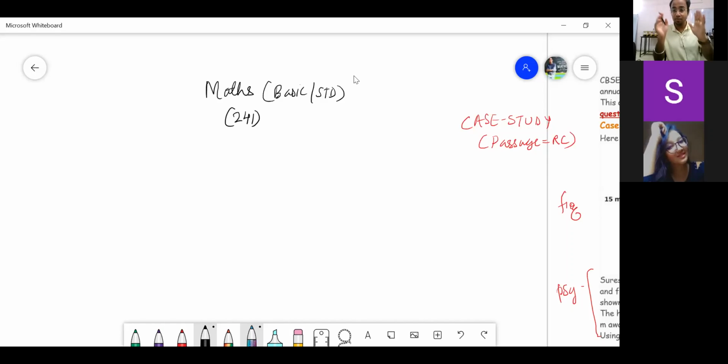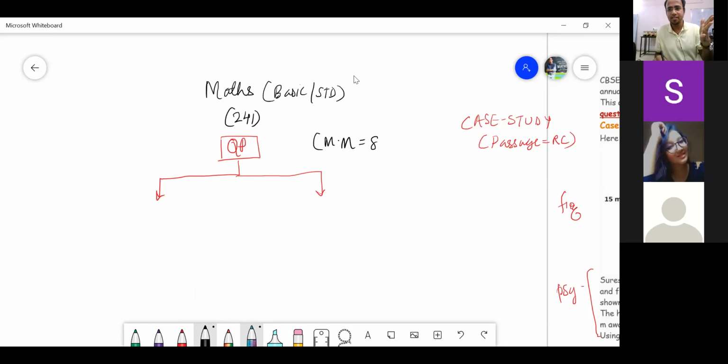This is the maths paper code, and this question paper, I repeat, you should know this. Even if I tell you 10 times, it should be fixed in your mind. This question paper pattern has changed. See the maximum marks of the paper. Come on, tell me all of you. What is the maximum mark of this paper? 80. Yes, 80. Very good, Raghav. You are responding nicely. What is the total time allotted for us? 3 hours.